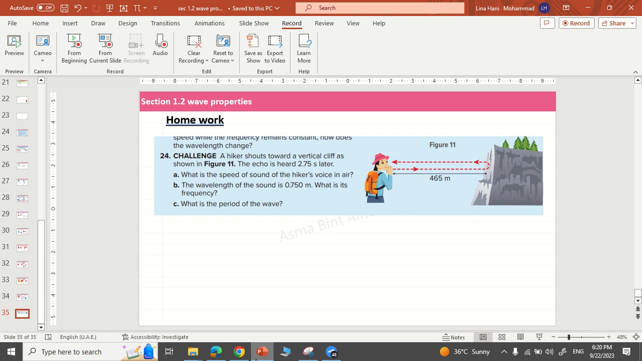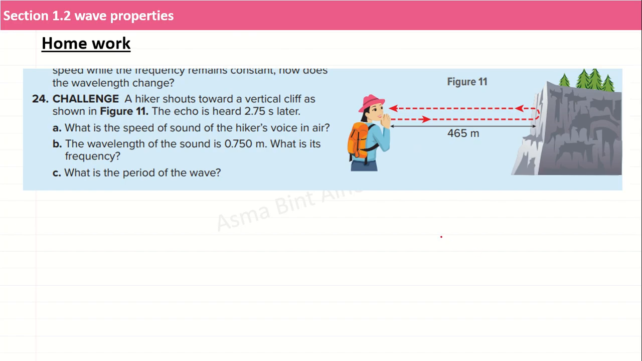All right. Question 24. A hiker shouts towards a cliff as shown in figure 11. The echo is heard 2.75 seconds later. So she shouts towards the cliff and hears the echo of her voice back after 2.75 seconds. What is the speed of sound of the hiker's voice in the air?